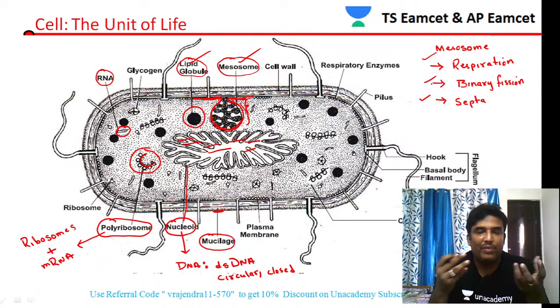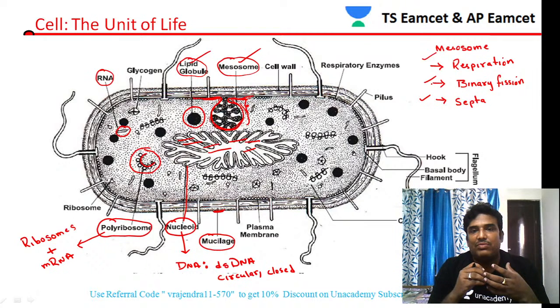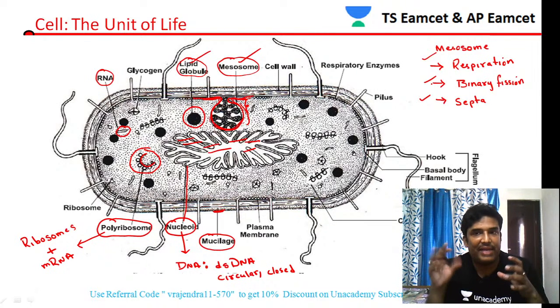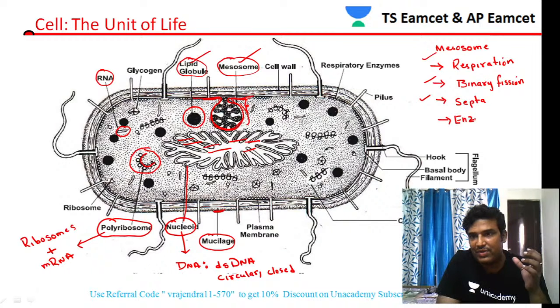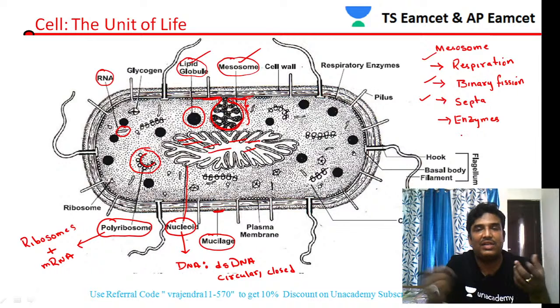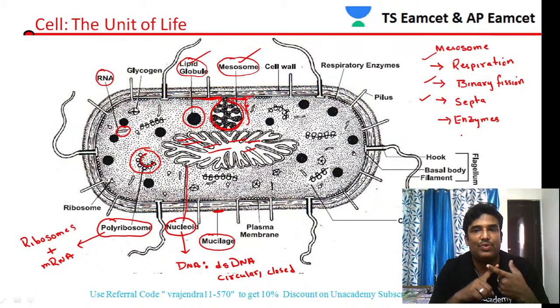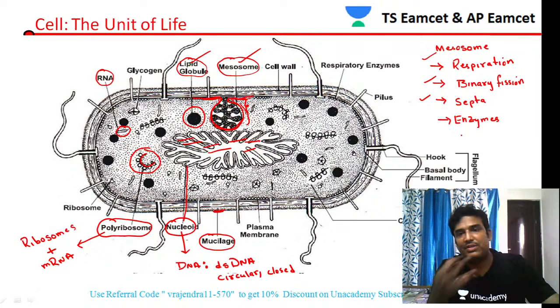Inside the mesosomes there are some enzymes. How is respiration taking place inside the mesosomes? The enzymes required for respiration are present inside the mesosomes. So like that we have to remember some functions of mesosomes. Generally they ask in multiple choice questions, what is the importance of this mesosome? So these are the important functions of the mesosomes actually.